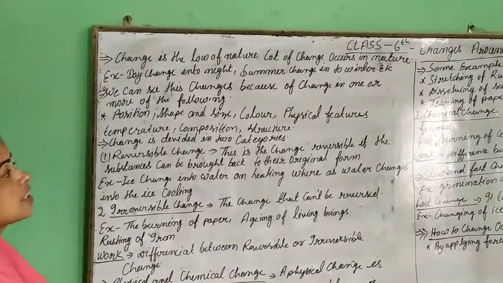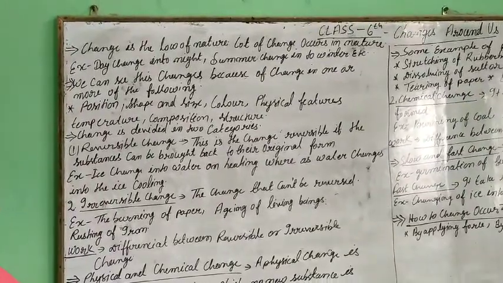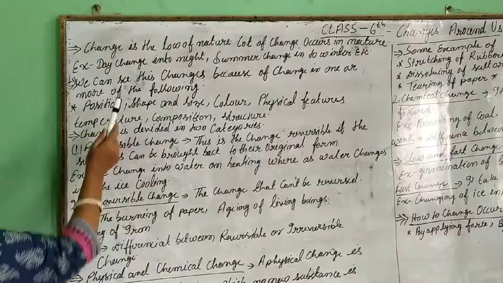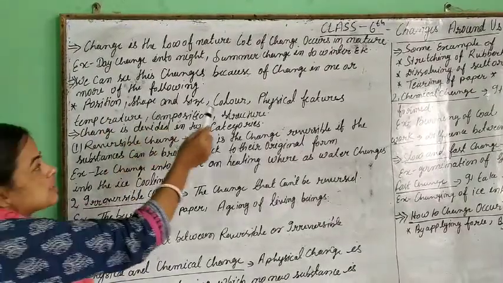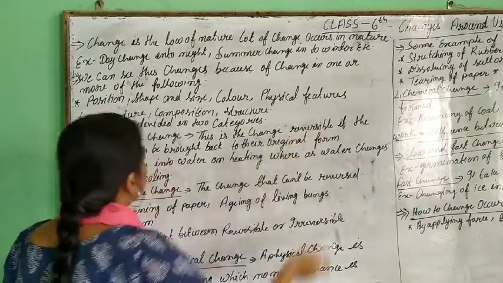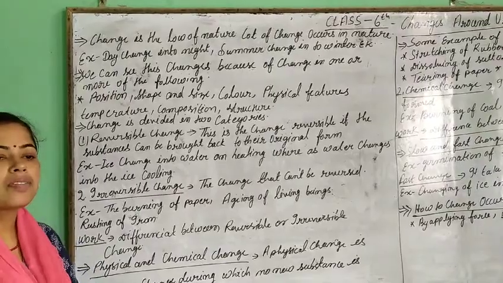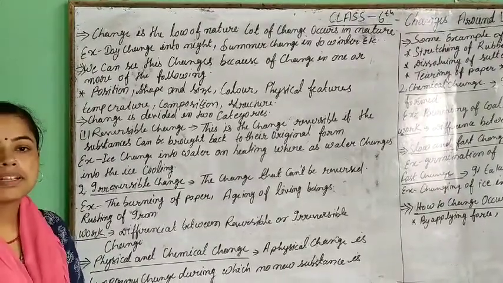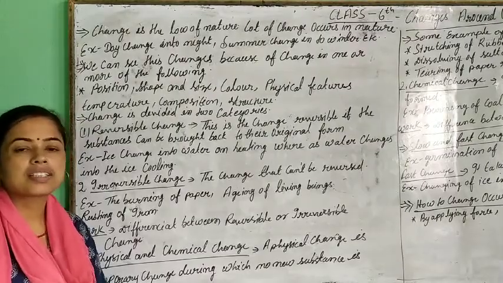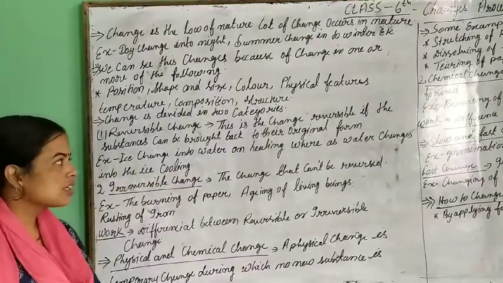We can see this change because of a change in one or more of the following: position change, shape change, size change, color change, physical change, and features change. If we take an example from our daily life, when we buy a new cloth, after some days and some washing, its color fades. So this is a change.